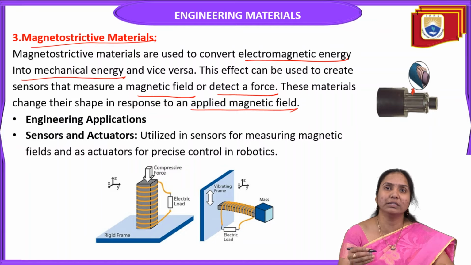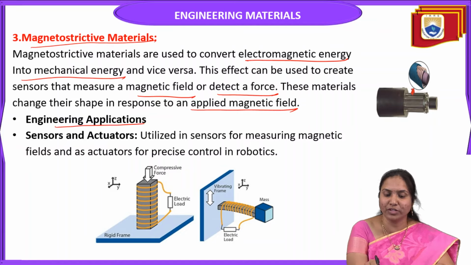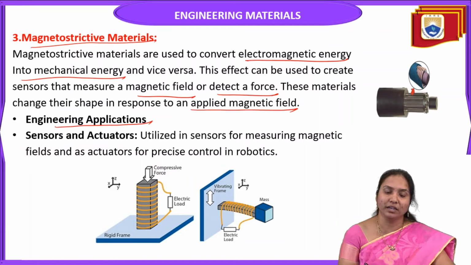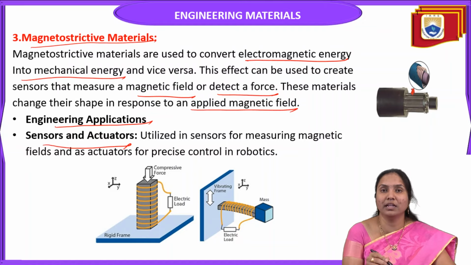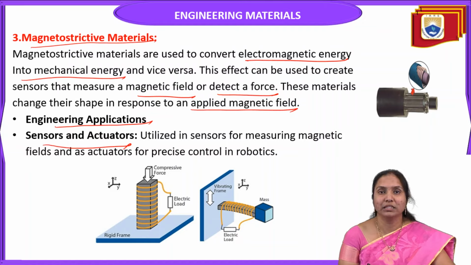So where can we use these magnetostrictive materials? They are mainly preferred in the engineering field. For example, in engineering applications, magnetostrictive materials are used as sensors and actuators.